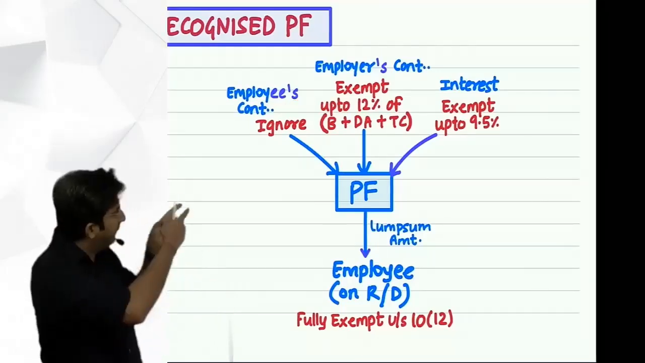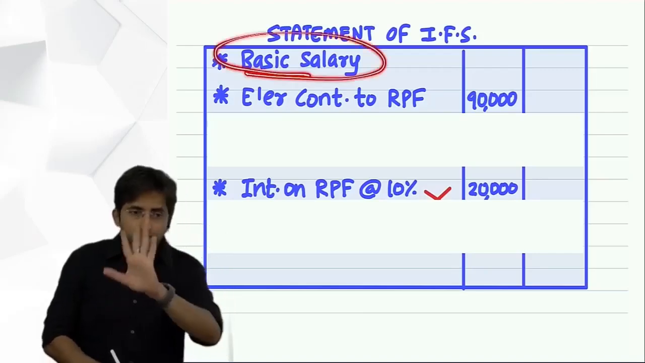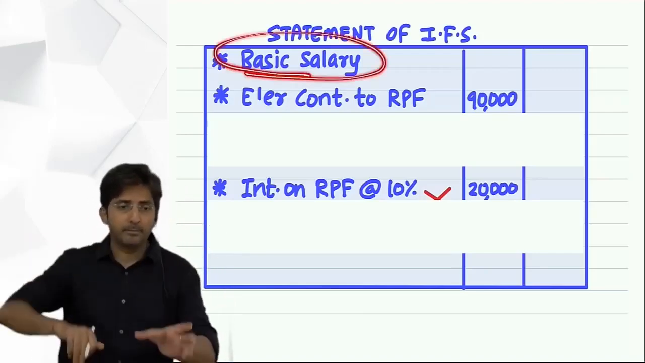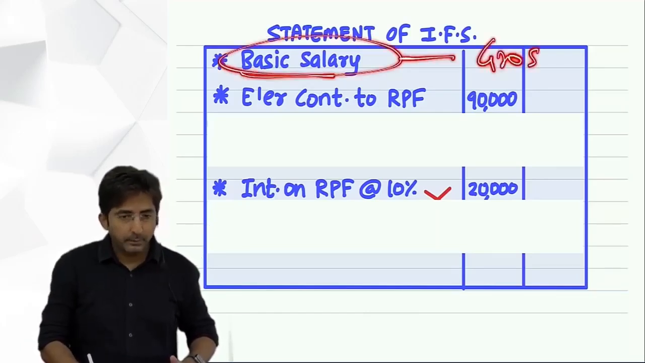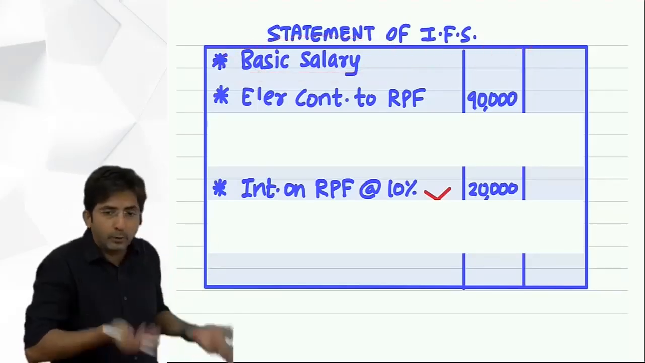See, have I written anywhere? No. Because my mind knows it is there already in the basic salary, because the employee's contribution is cut from basic only. And this basic salary we have already written at gross figure. So the employee's contribution you are not able to see, so you don't have to write it.